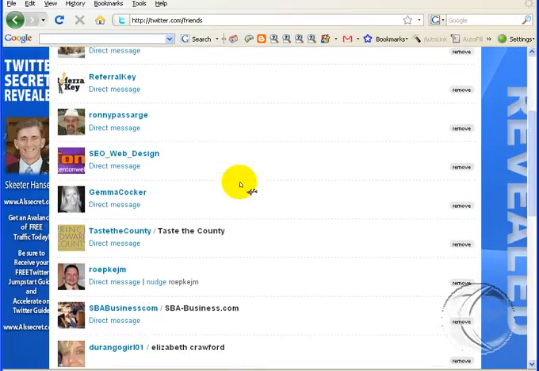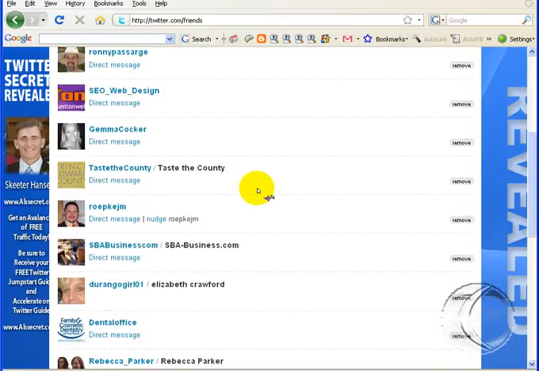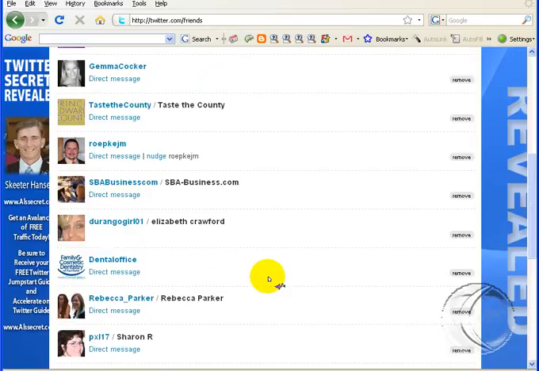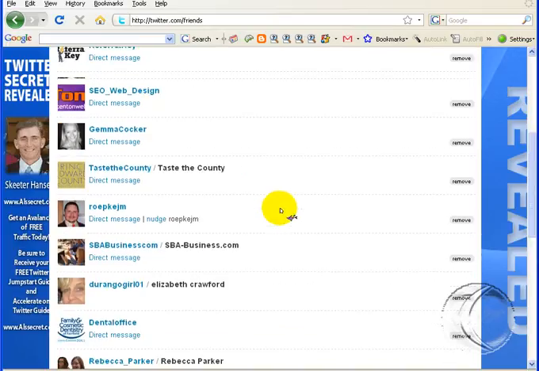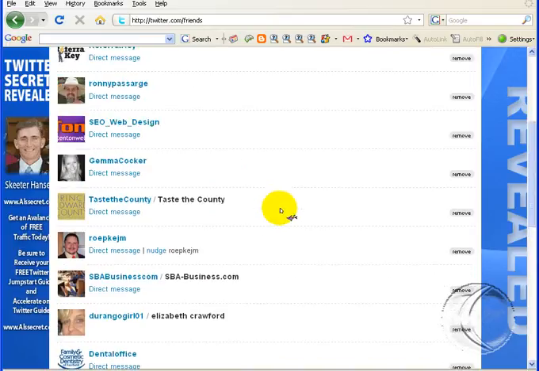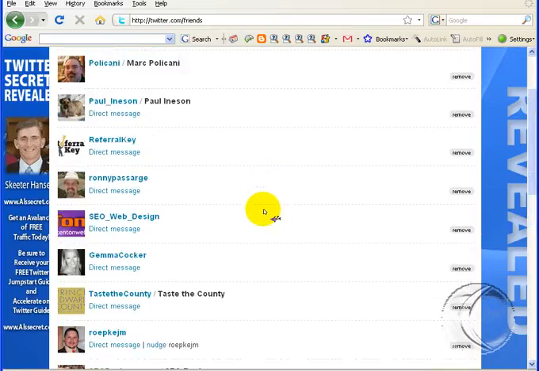Sometimes, if I want to clean out some people that I don't have a relationship with or that I'm not building with, I may want to get rid of some of the advertisements and things along that line. But it really depends on what your purpose on Twitter is. So I'm going to keep all these people. They don't hurt anything. They're following me and I'm following them, so when I send out a tweet, they can read my tweet. But that's how you remove people.